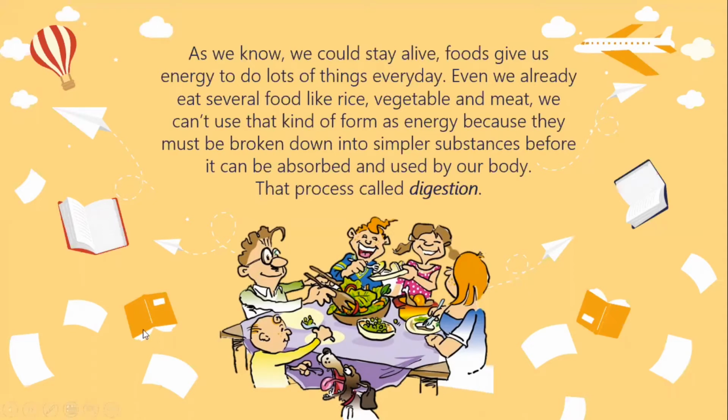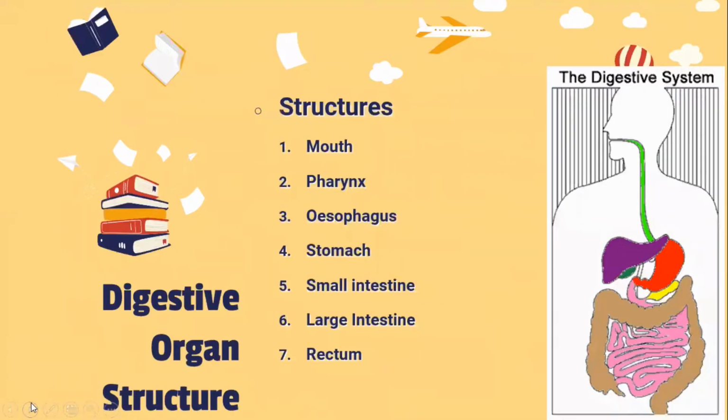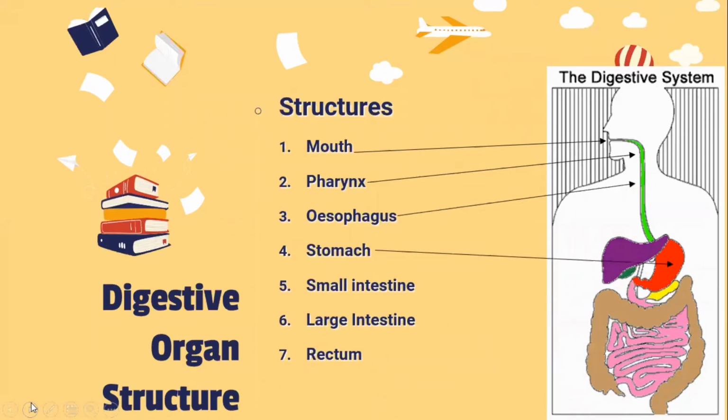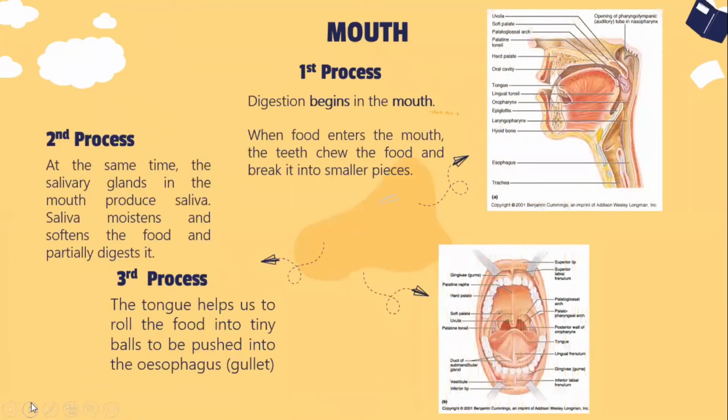Okay, good. The next one, you will learn about the structure of the digestive system. The first ones we have are the mouth, pharynx, esophagus, stomach, small intestine, large intestine, and rectum. The first structure that we will learn about is the mouth, okay?